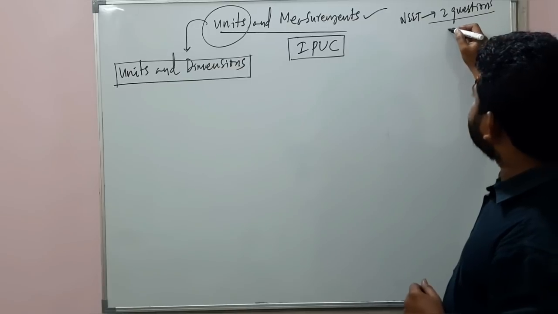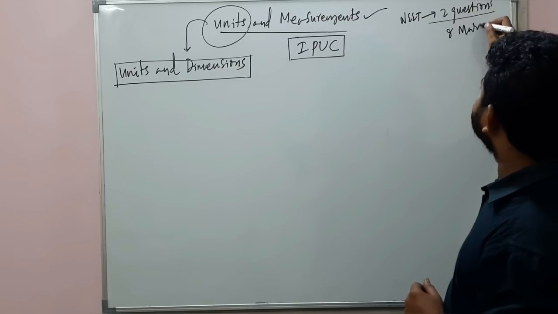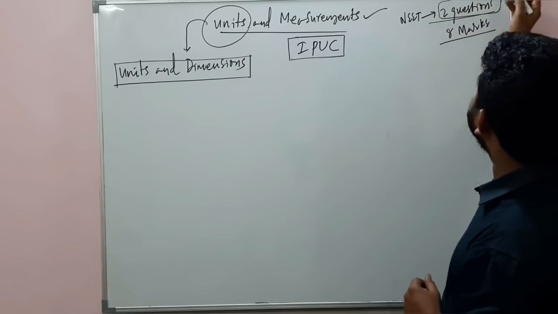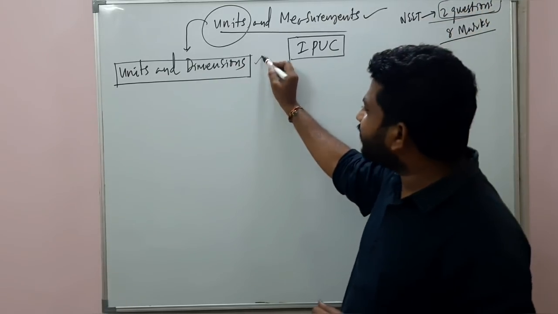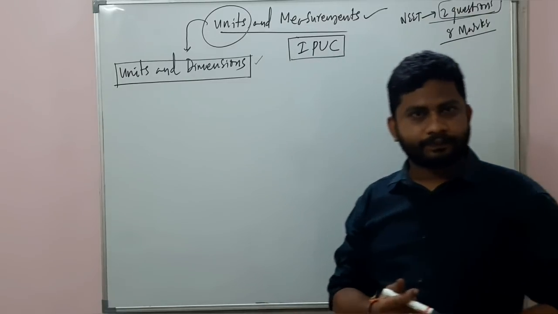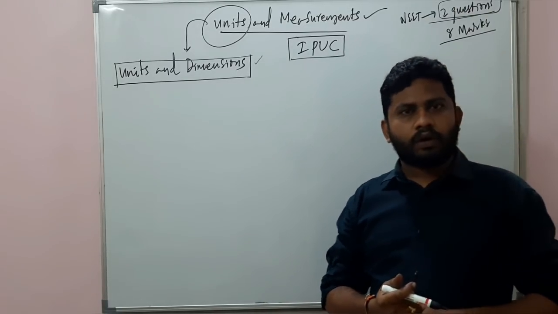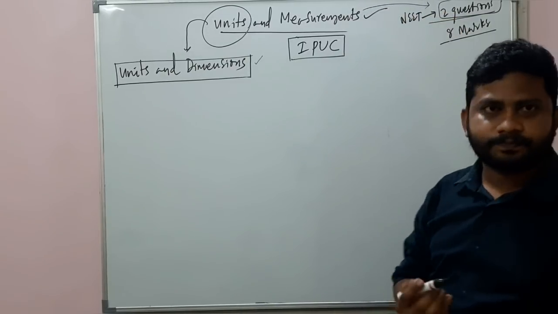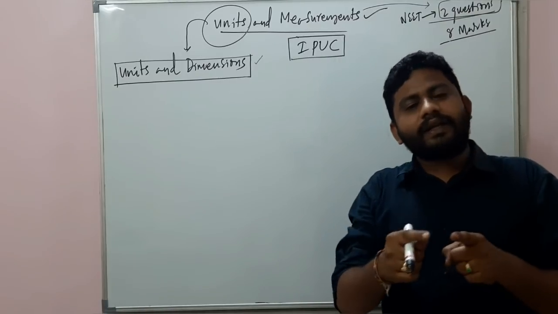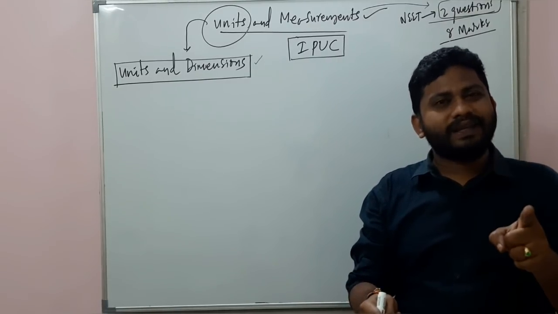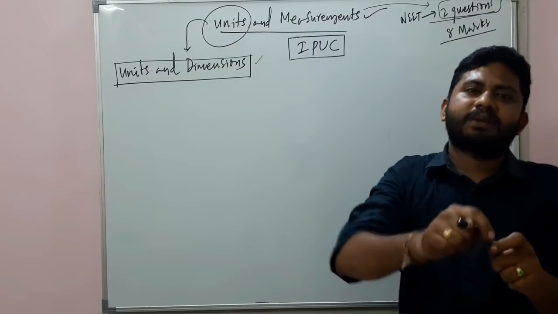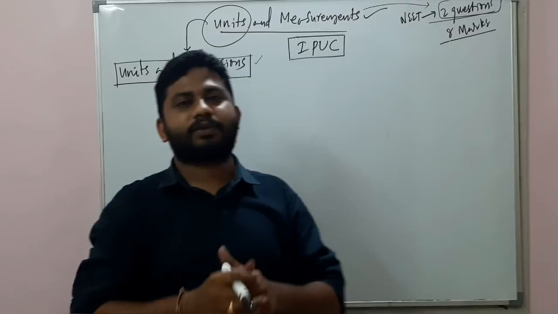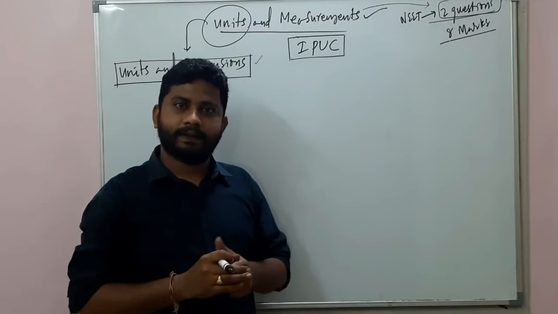So 2 questions means 8 marks. Out of 45 questions, you get 2 questions from these units and dimensions. Of course, I am talking about units and measurements from this chapter. Directly or indirectly, there will be minimum 2 questions and maximum 3 questions linked with this chapter in your NEET exam question paper. Remember.